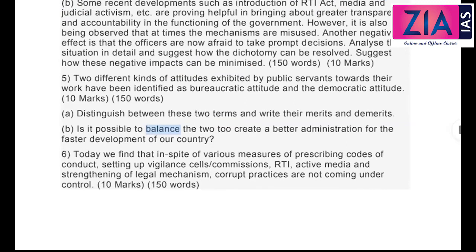Okay, so next one: two different kinds of attitudes exhibited by public servants towards their work have been identified as bureaucratic attitude and democratic attitude. So I hope you can understand, when I say bureaucratic attitude, what does it mean? You are strictly following the rules and regulations. You're showing strict adherence to the procedures and the rule of law. That means you are sticking to the rule books and the procedures. Like, you believe in the infallibility of what? The rule book, right? You completely follow that.